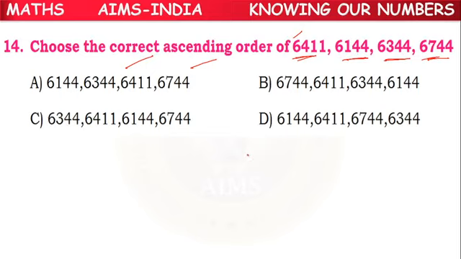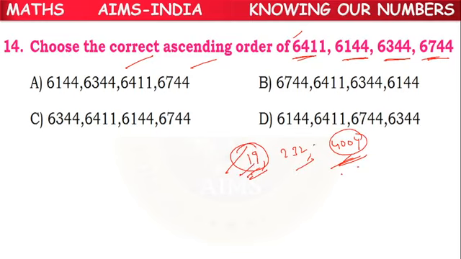Suppose we have one 2-digit number, one 3-digit number, one 4-digit number. Directly we can tell the 2-digit number will have the least value, and the 4-digit number will have the greatest value. Just by number of digits we can tell the answer. But here in all the given numerals, the number of digits are the same. So that's why we have to compare each digit.